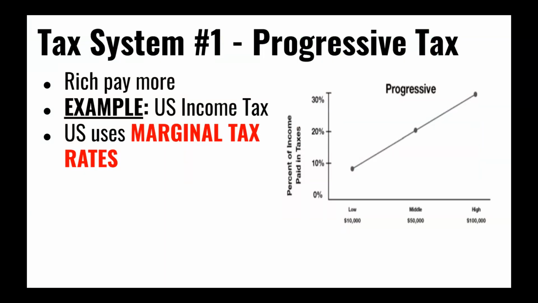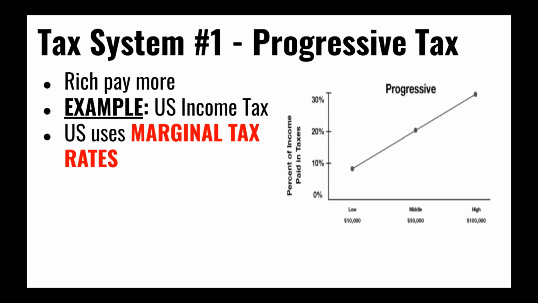Now, when it comes to income taxes, the government has sort of three choices in how it can implement its tax plan. One is to use what's known as a progressive tax. In a progressive tax, those who earn a higher income pay a higher percentage of their income in taxes. So the United States income tax is an example of a progressive tax. The more you earn, not only do you pay more, but you pay a higher income tax rate.